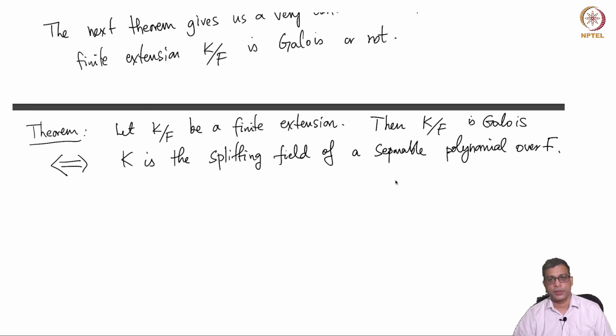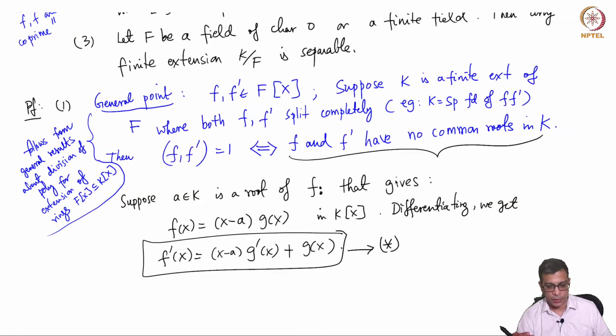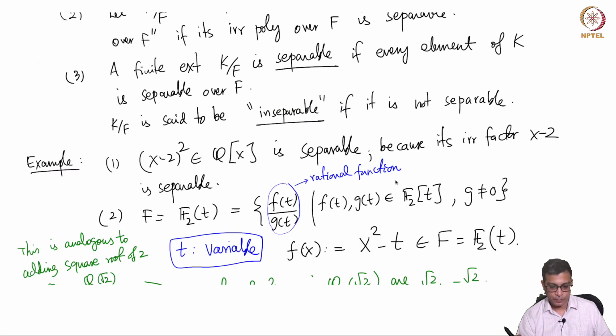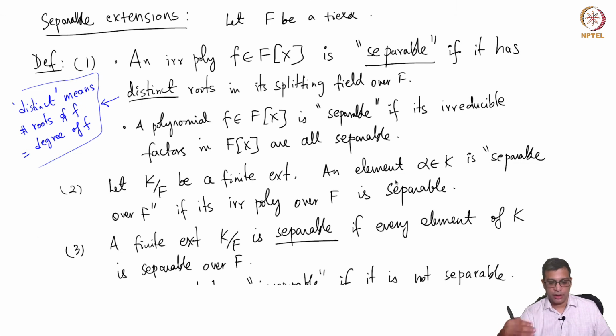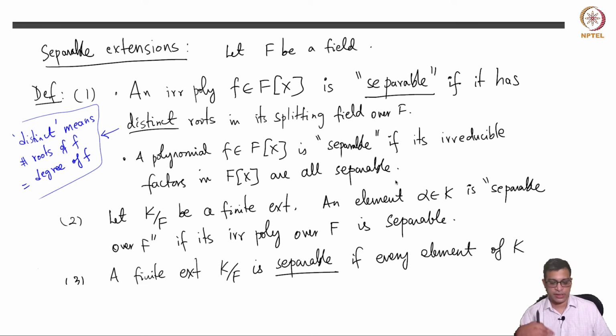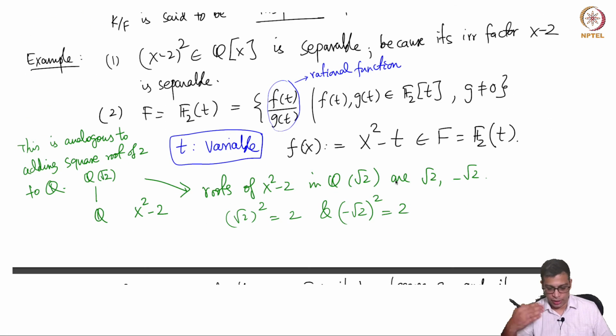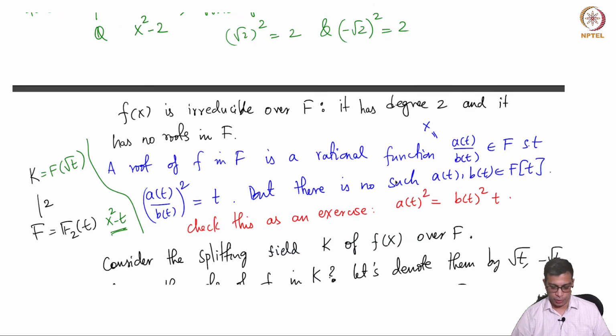So let me stop this video here, and in the next video we will start with the proof. Just to recap what we did in the last two videos, I defined the notion of separable extensions. These are extensions where every element is separable. That means every element has the property that its irreducible polynomial is separable, which further means that the irreducible polynomial has distinct roots in an arbitrary extension where it has roots. For example, in the splitting field of that polynomial.